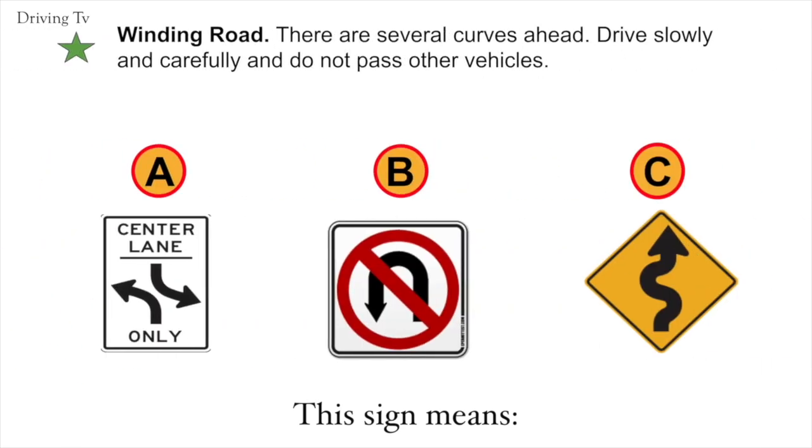Winding road. There are several curves ahead. Drive slowly and carefully. Do not pass other vehicles. Correct answer would be C. Winding road.